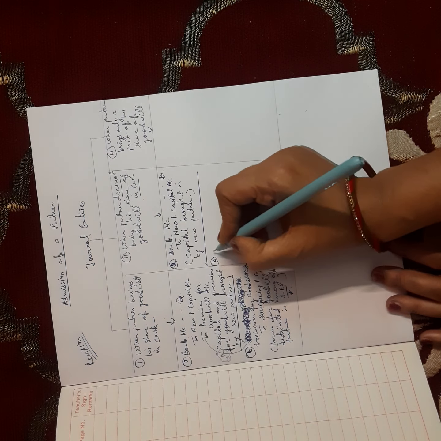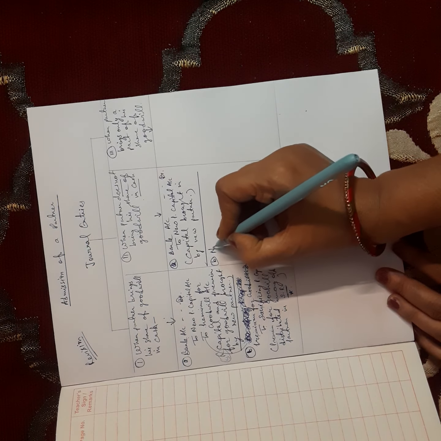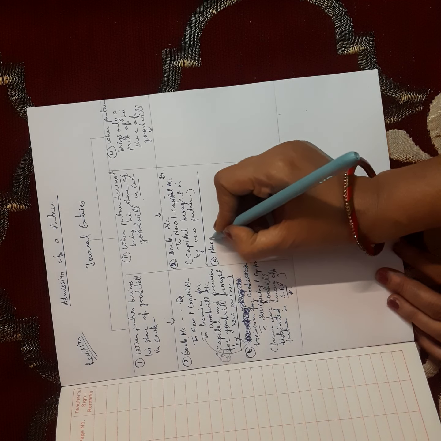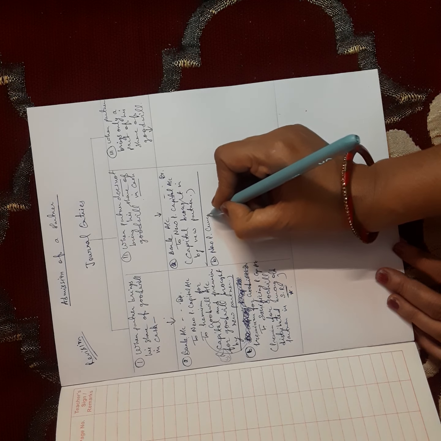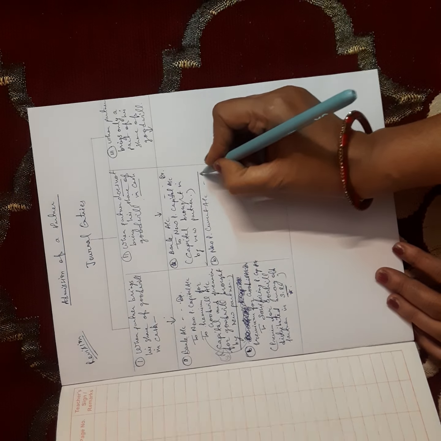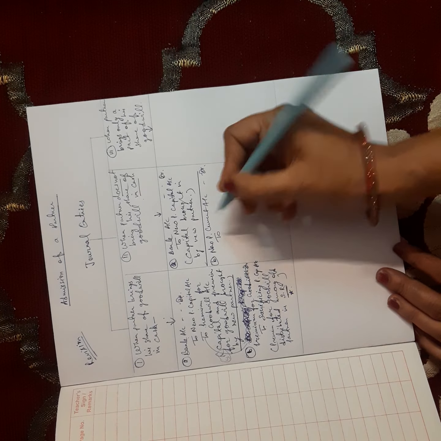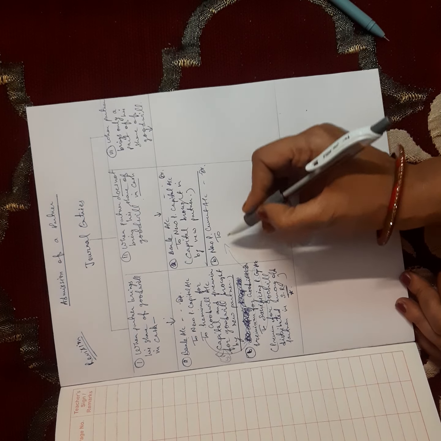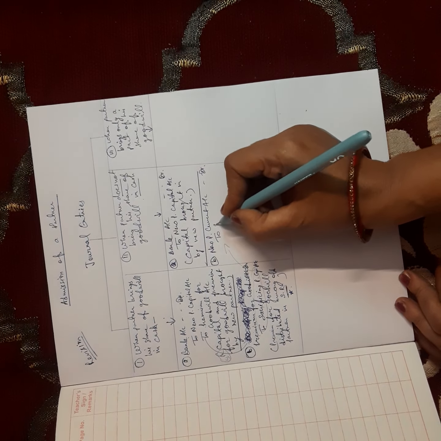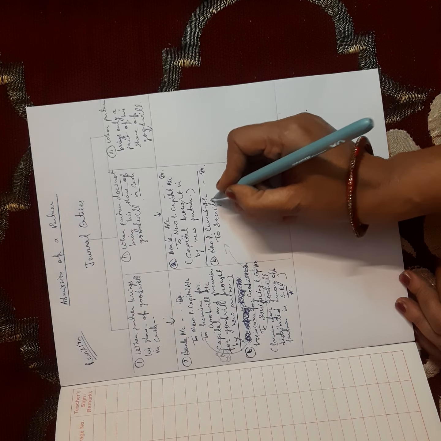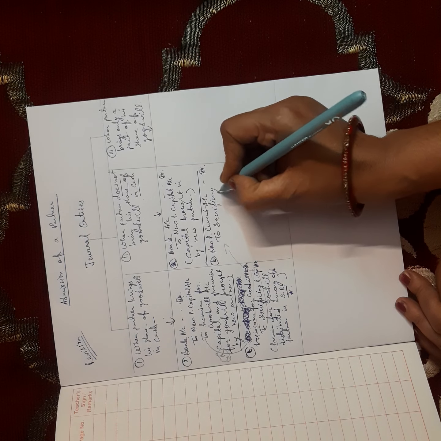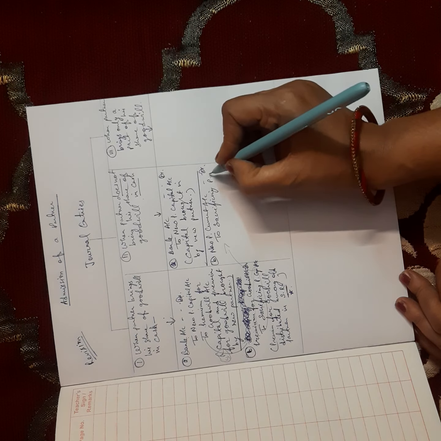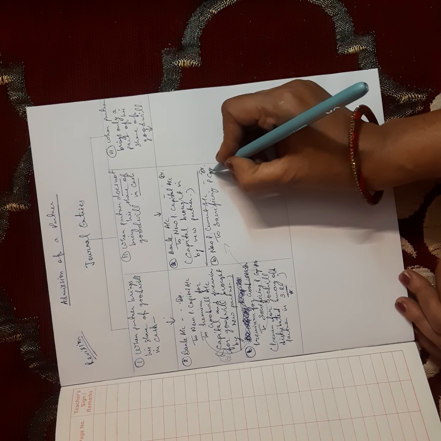So here it will be new partner's current account debit, to sacrificing partners' capital account.